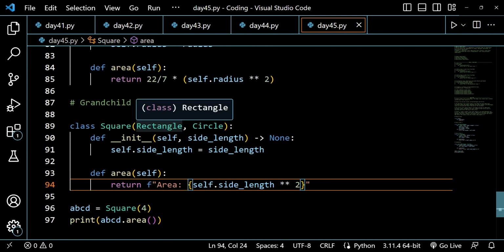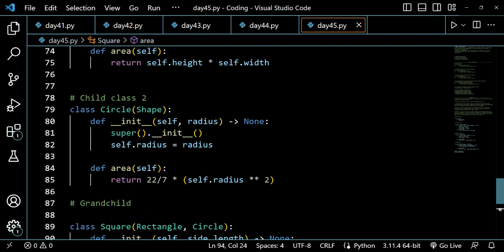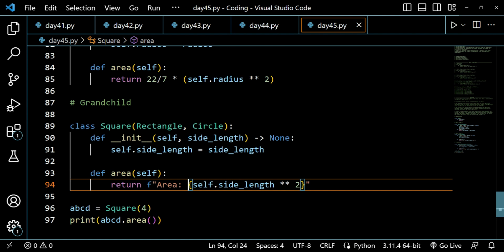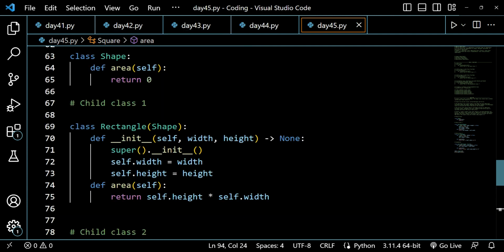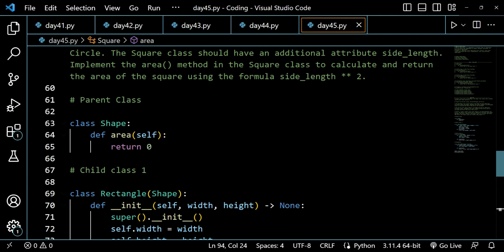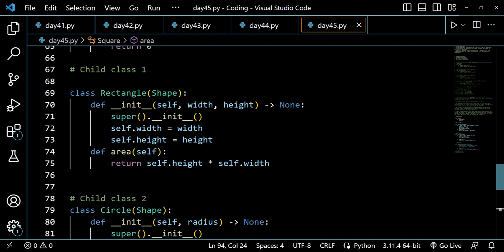So now as you can see the hierarchy of the question, first of all we created a hierarchical inheritance, and then from those classes we created our grandchild, that is an example of multiple inheritance. So this is an example of hybrid inheritance, where first of all we created a parent class, and from that parent class we created two child classes.